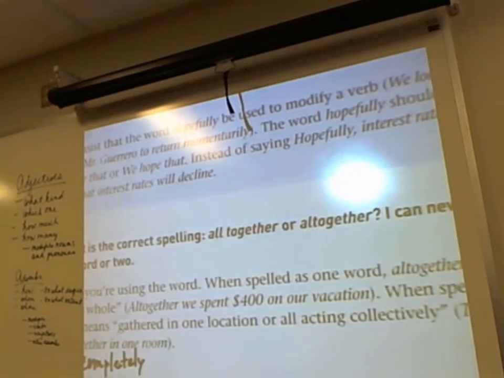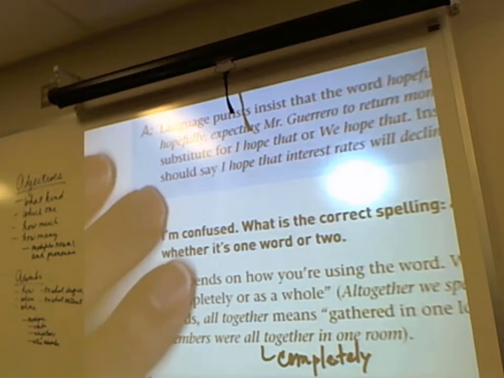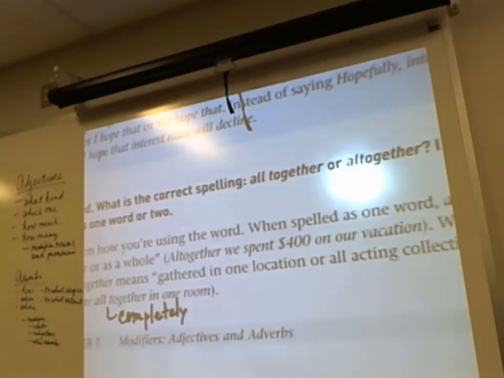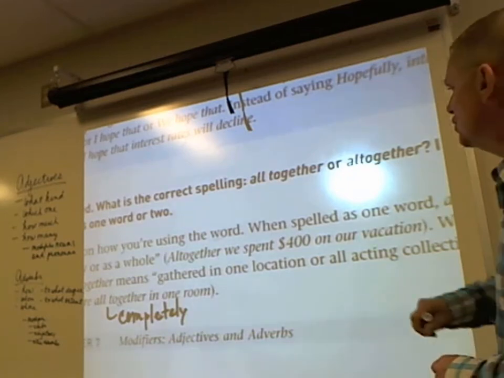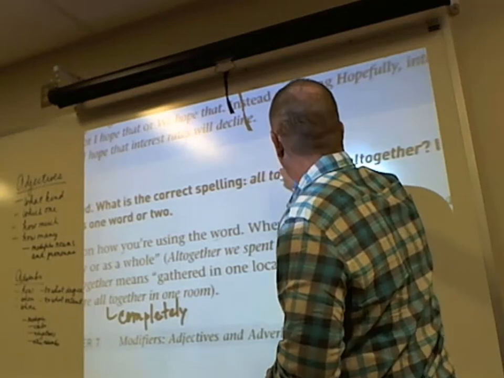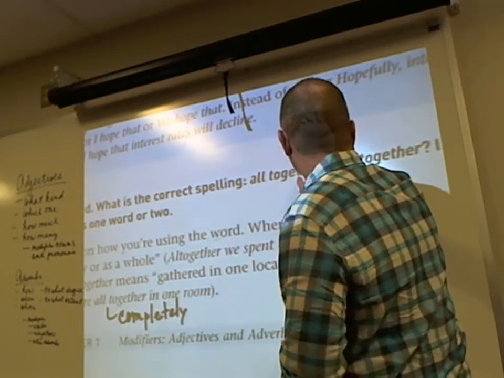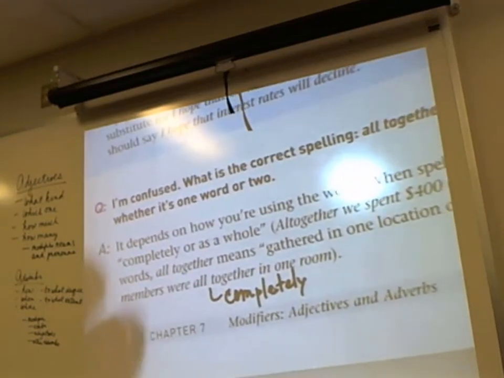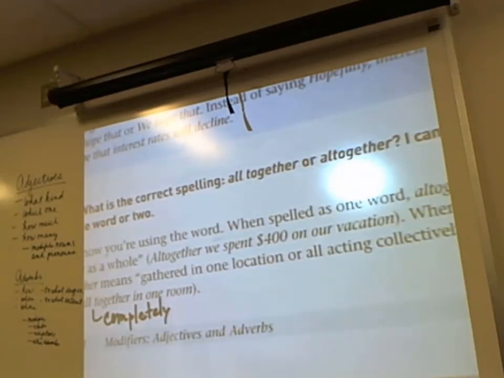All together as two words, or altogether as one word? If you can insert the word completely between the words all together, then it's two words. Otherwise, it's one word. Altogether means as a whole. We spent $400 on our vacation altogether, and that's with one word. But the committee members were all completely together in the room. So here I'm able to insert the word completely between the two words, making it two words.